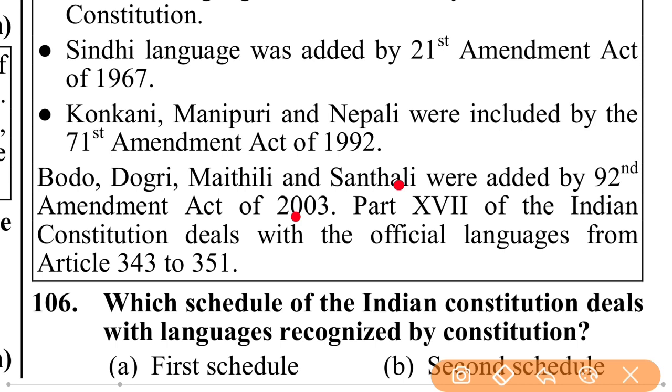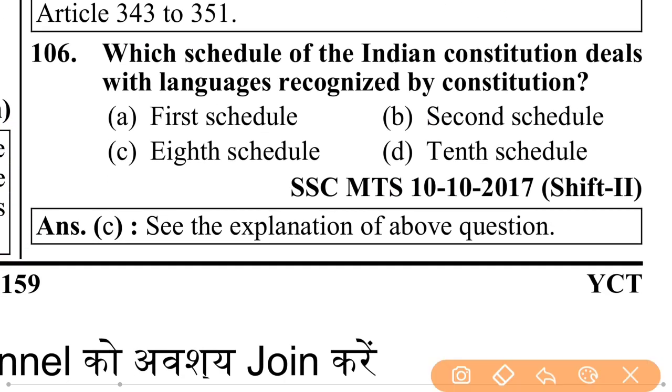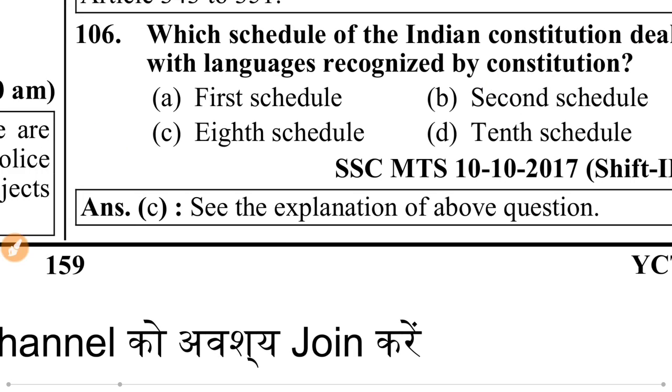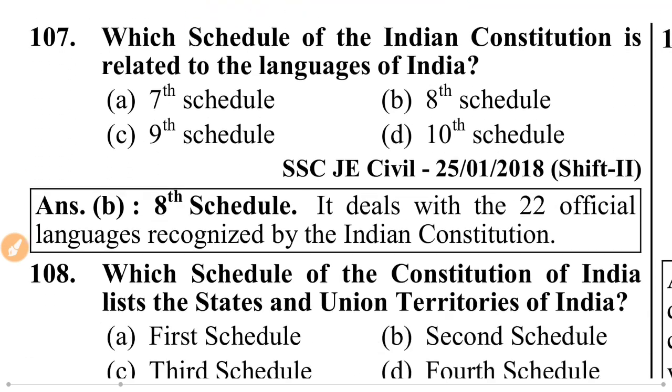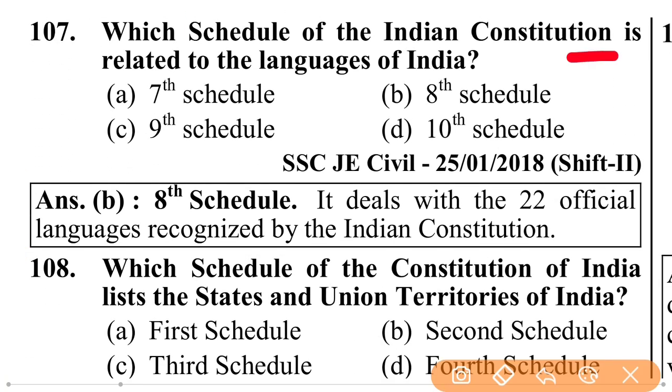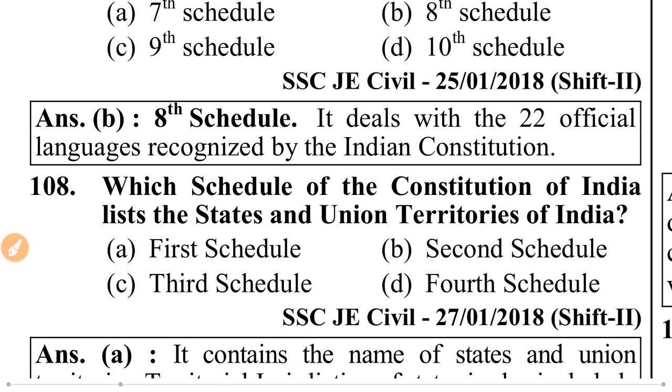Part 18 of the Indian Constitution deals with the official language, from Article 343 to 351. Which schedule of the Indian Constitution deals with the languages recognized by the Constitution? 8th schedule. Which schedule of the Indian Constitution is related to the languages of India? 8th schedule. It deals with the 22 official languages recognized by the Indian Constitution.